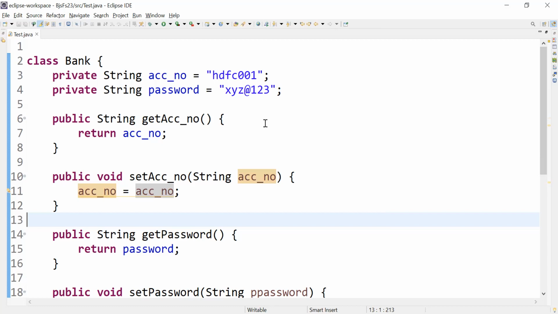Take down the heading as shadowing problem and write down the definition for that: when the name of local and instance variable is the same, the highest priority is given to the local variable.